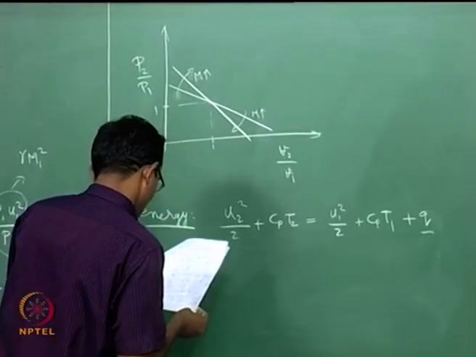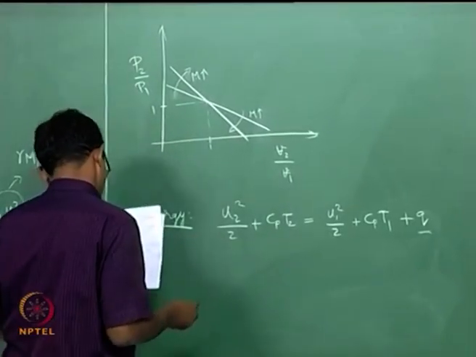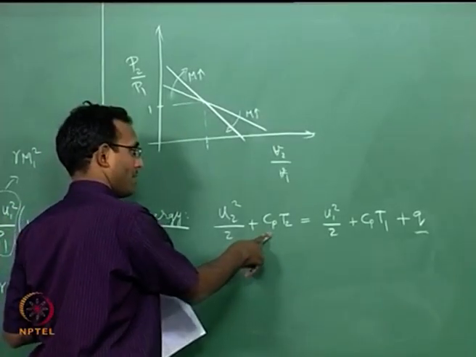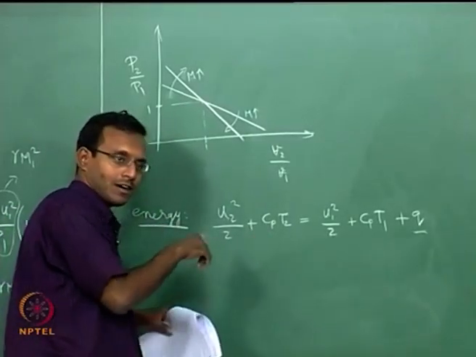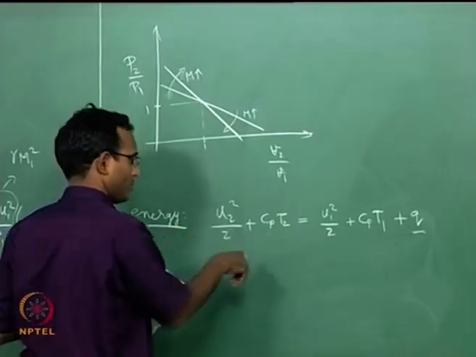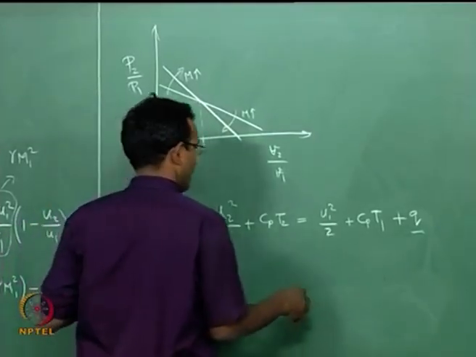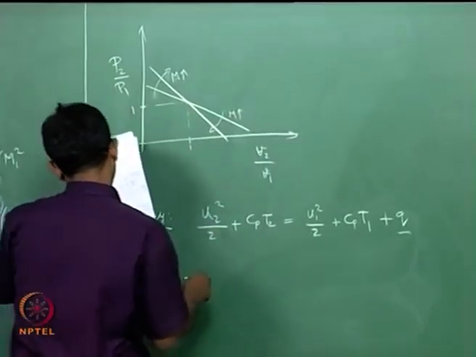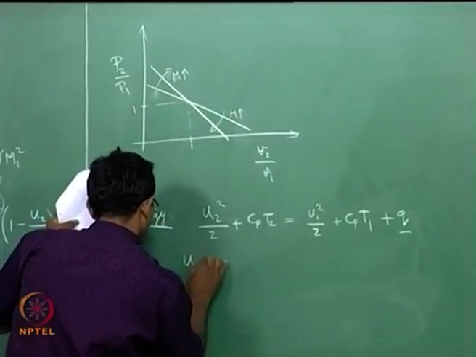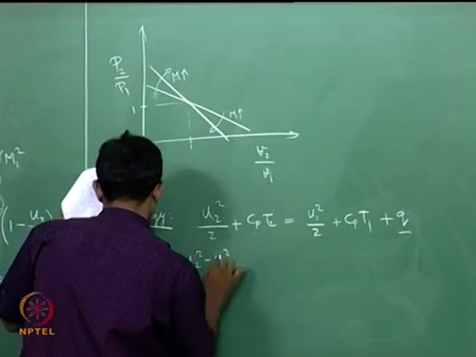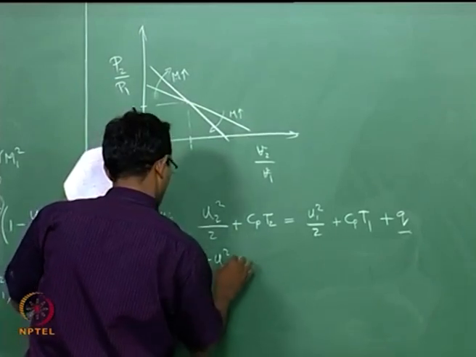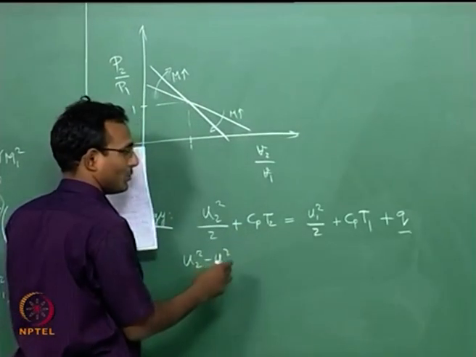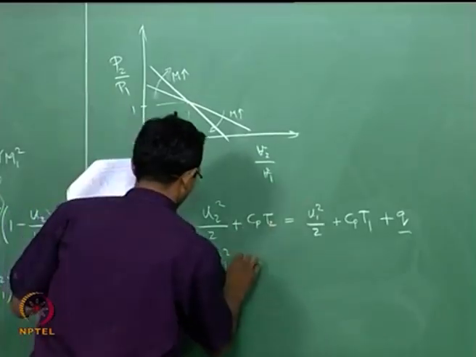We will substitute Cp in terms of gamma and R, Cp equal to gamma by gamma minus 1 times R, and I want to rearrange this term U2 square minus U1 square. Of course I could have a divided by 2, I will just take the other things and multiply them by 2.